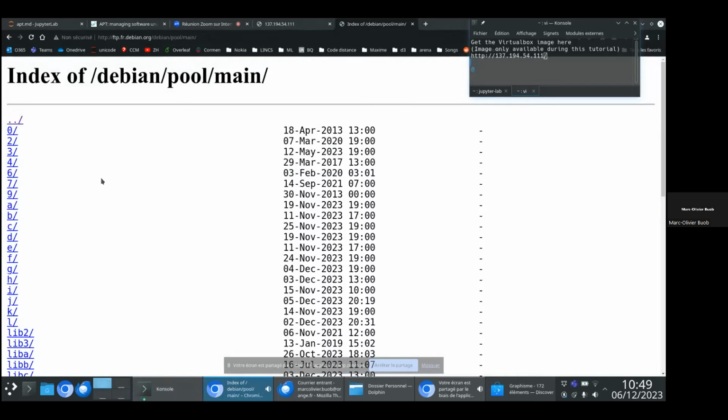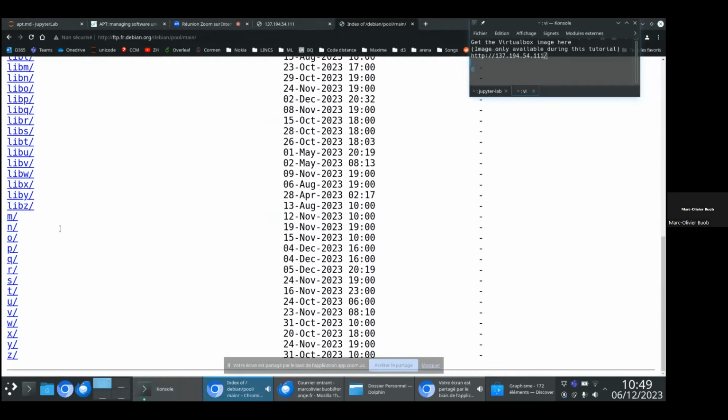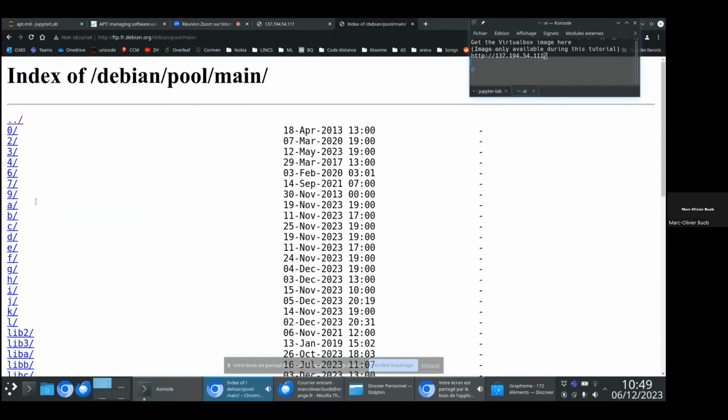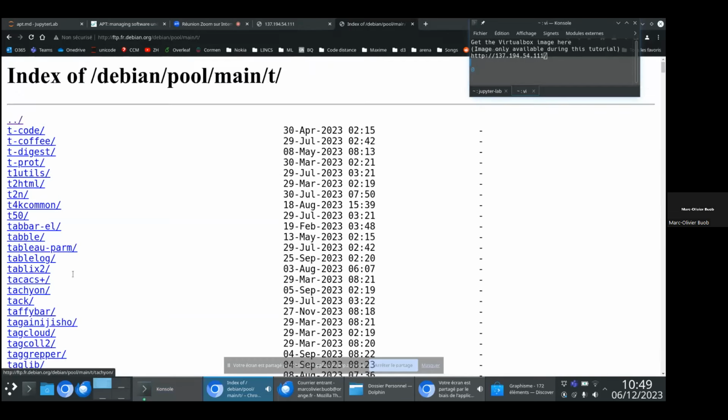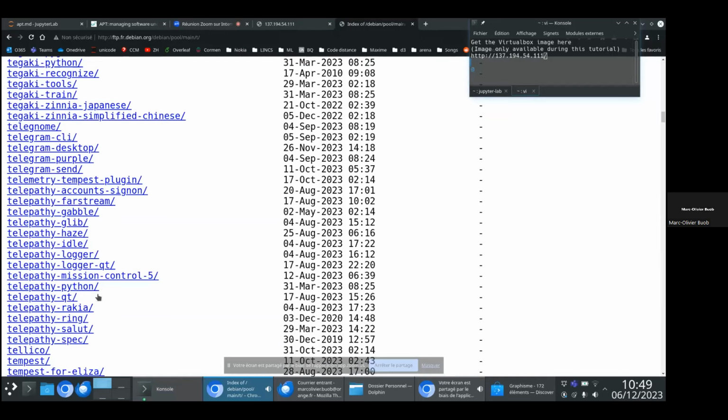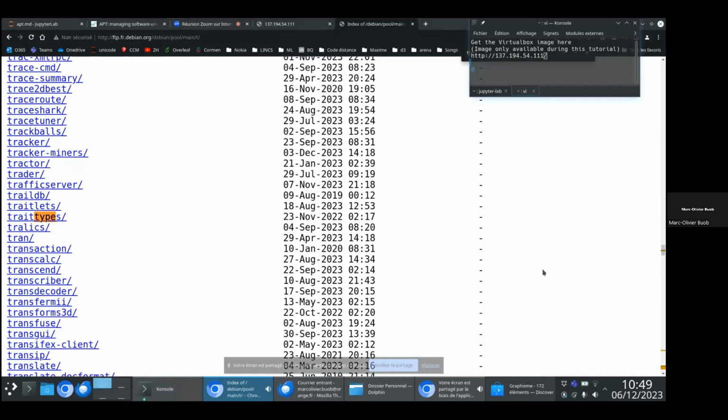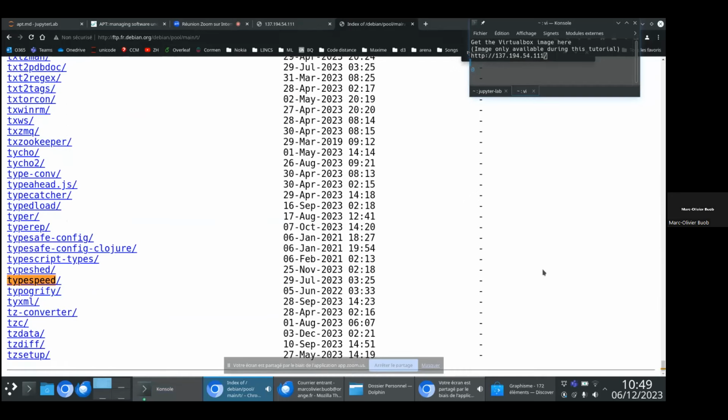So for example, if I browse main, I will see many directories. And for example, if I open T, I will have one directory per package that starts with a T. And if I go to the right place, you can find, for example, the package that I installed earlier.